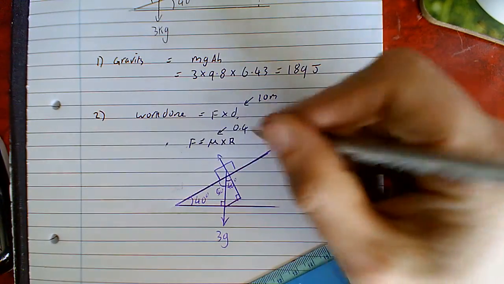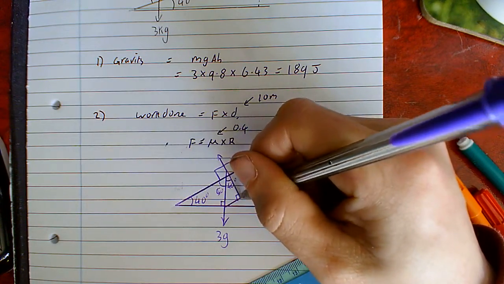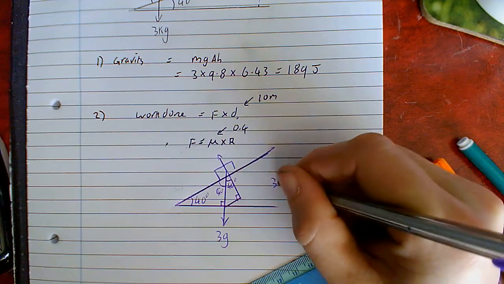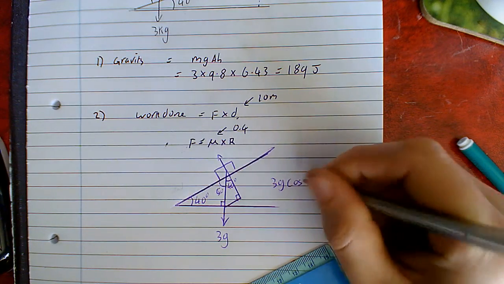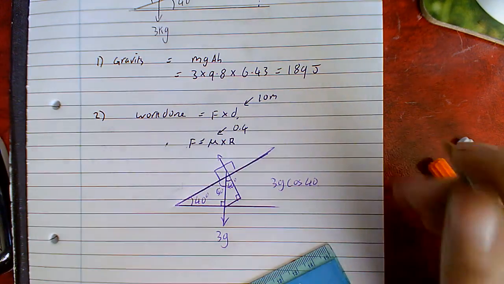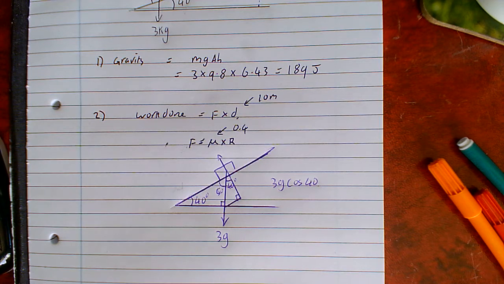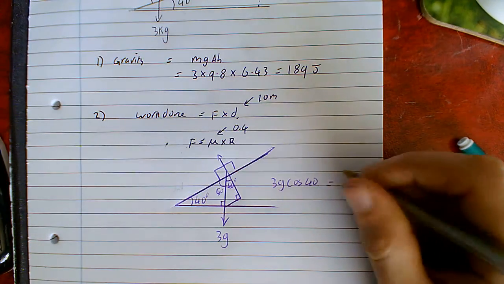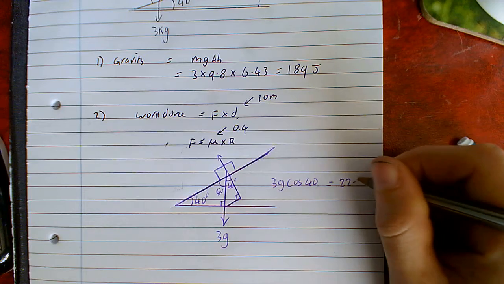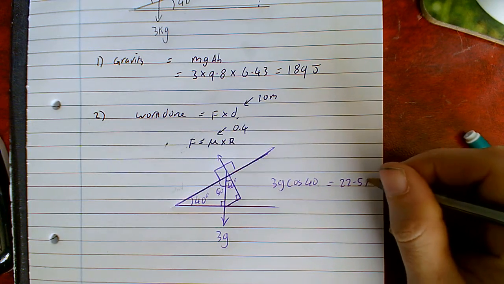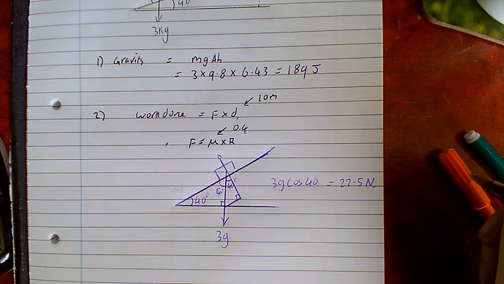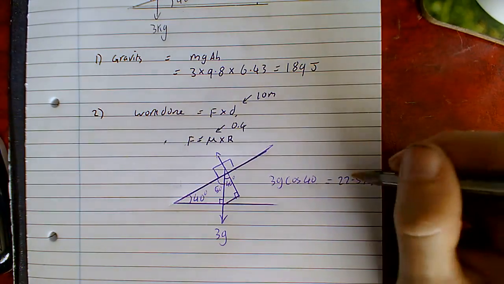All right. So to calculate this here, it's actually going to be 3g cos 40. So that will be the normal reaction. So 3 times 9.8 times cos 40, which will give me 22.5. Now the unit for this is going to be newtons. Okay, perfect.